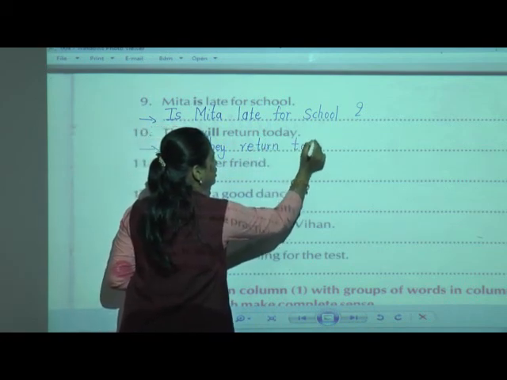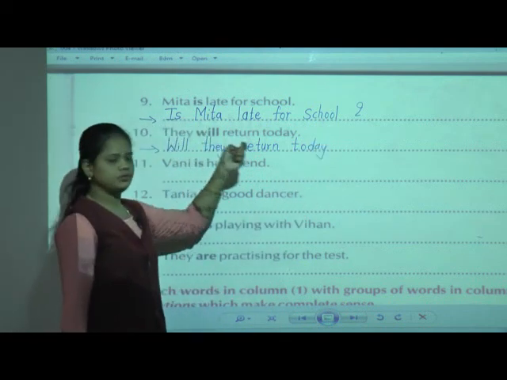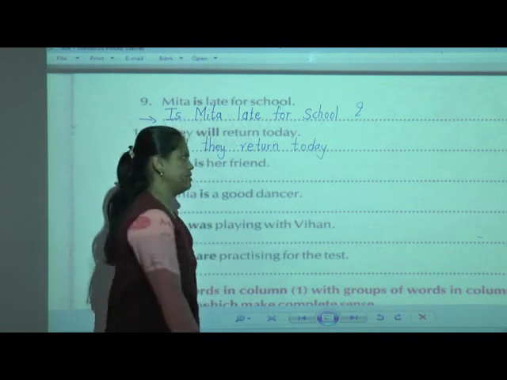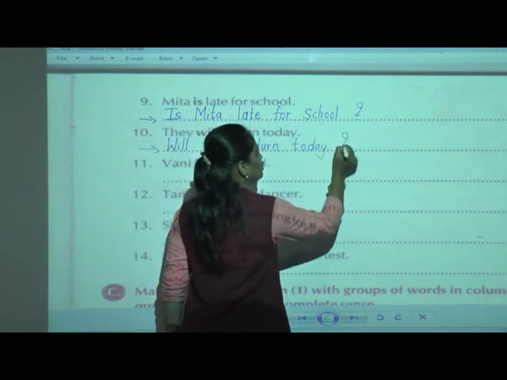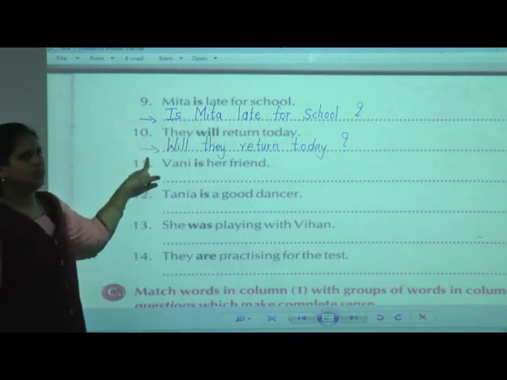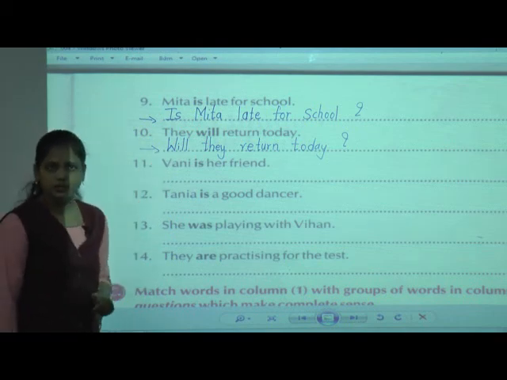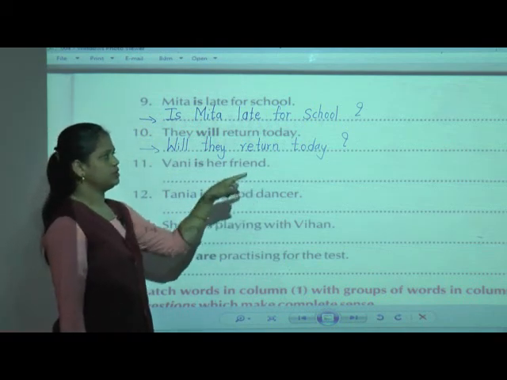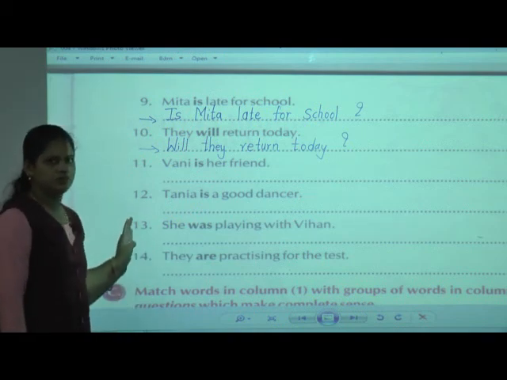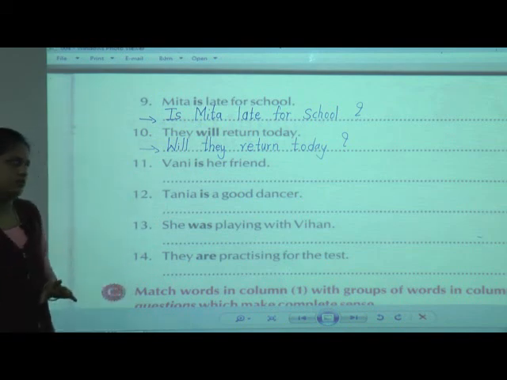After that, today. Now this is the question. Will you give a full stop or a question mark? Yes, we are going to give a question mark, because we have formed a question. The question we have formed is: will they return today? Then we have to give the question mark. Don't write it, just listen carefully. You can write it afterwards when I say so.